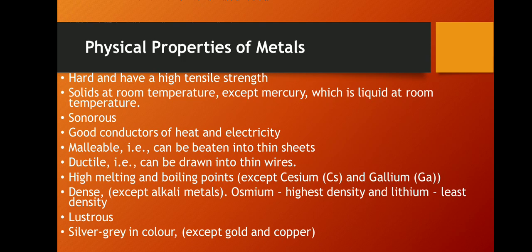Some metals like silver allow electricity to pass more easily than other metals. It is the best conductor of electricity. Copper, silver, aluminum, even gold, all are metals that can conduct electricity. Silver and gold are the best conductors of electricity among them.